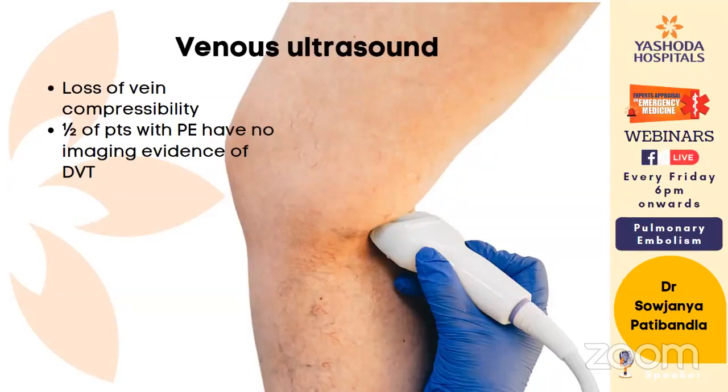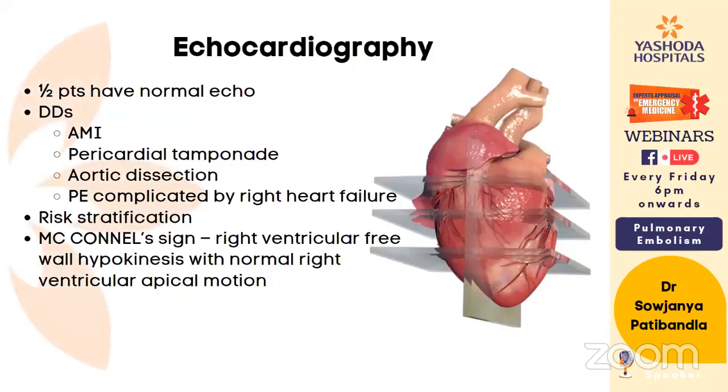How do we give it? If the patient is having a pulse, we give 10 mg of alteplase IV bolus followed by 90 mg of alteplase over 2 hours. If the patient is in cardiac arrest, we give alteplase 50 mg as IV bolus, and we should continue CPR for a minimum of 30 minutes before we say there is no response to fibrinolytics for PE in cardiac arrest.